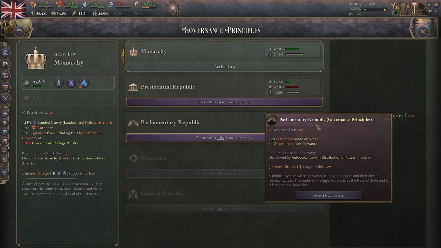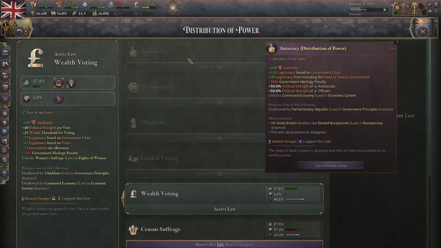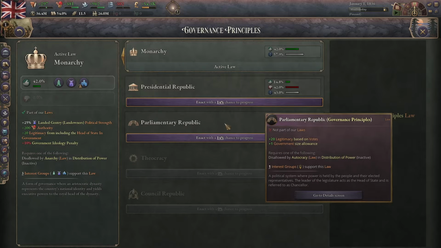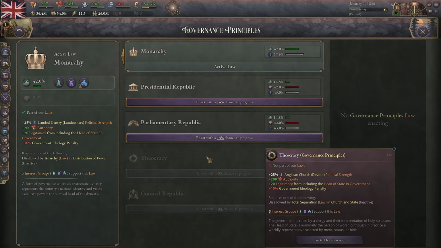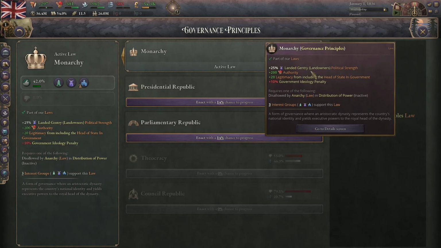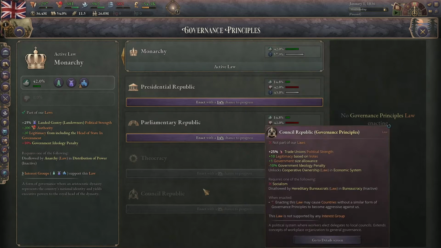The main difference is that a parliamentary republic cannot also be a dictatorial authority. So if you have parliamentary republic, then you cannot also have autocracy or oligarchy. Your political parties also get more legitimacy from votes, and you can have more political parties in your government without suffering a penalty. Next is a theocracy. It is very similar to the monarchy in how it functions. The main difference is that the theocracy increases the political strength of the devout, while the monarchy increases the political strength of the landowners.